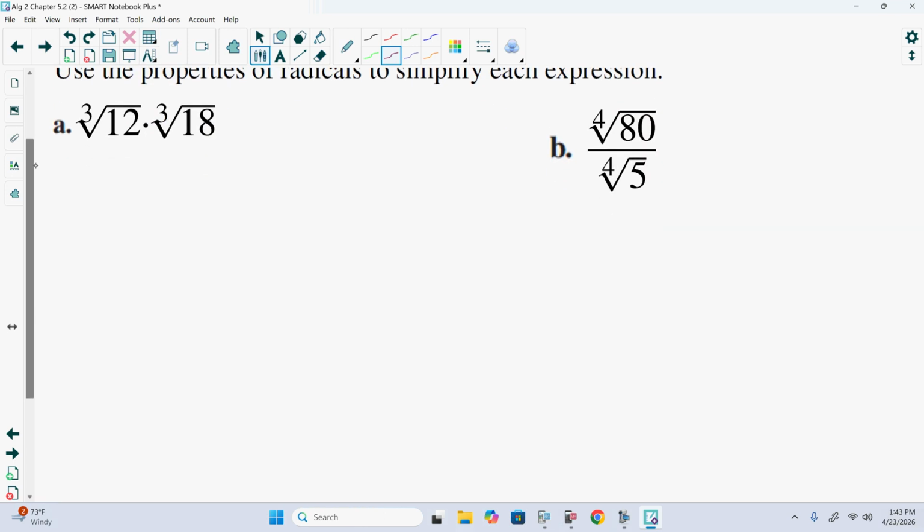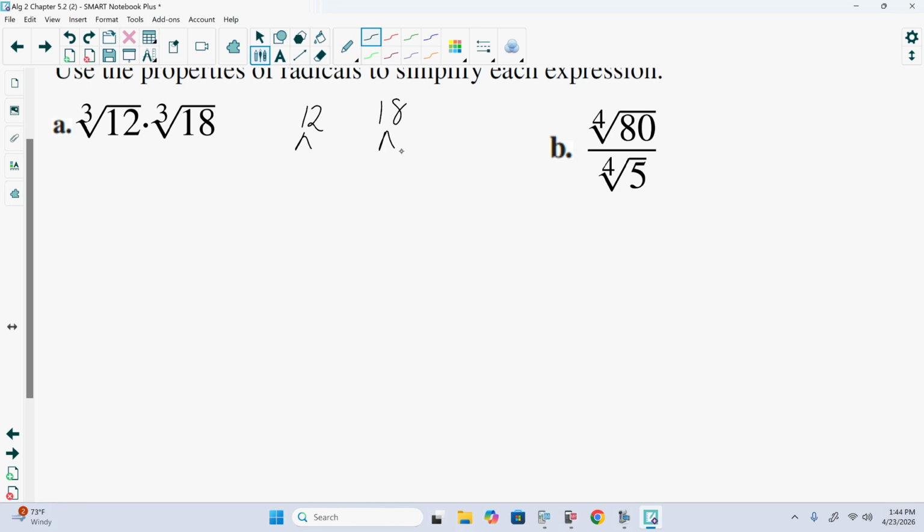First one we have is the cubed root of 12 times the cubed root of 18. There's not a number multiplied by itself 3 times that gives us 12, and the same is true for 18. So what we can do is look at the factor trees of 12 and 18 and see how they reduce and if we can reduce them together.